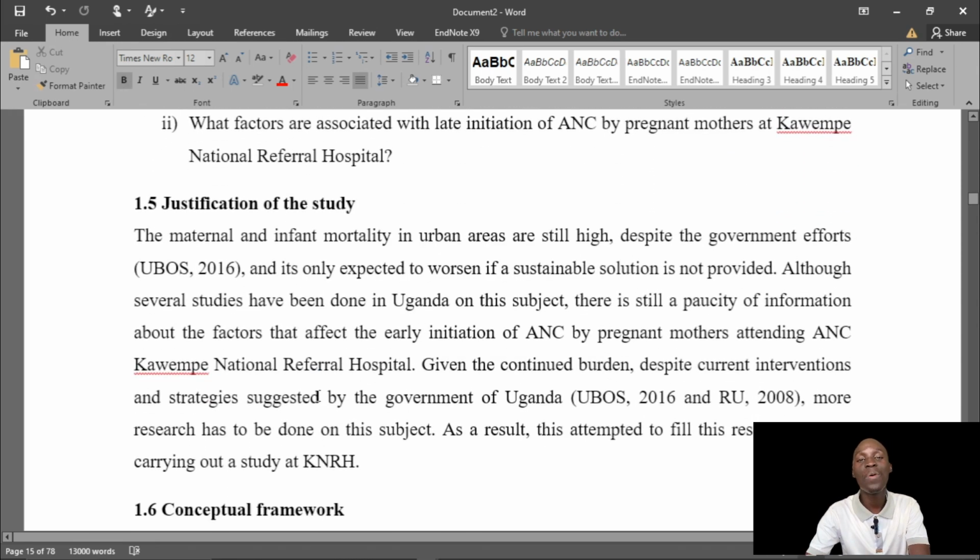Justification. Will the world end if you didn't do the study? Let's see. The maternal and infant mortality is still so high despite the current interventions. It is important. There is need to, oh, this one looks okay. This one 9 out of 10. It's of course less. Could have explored more. This is public health. More could have been written in this context.